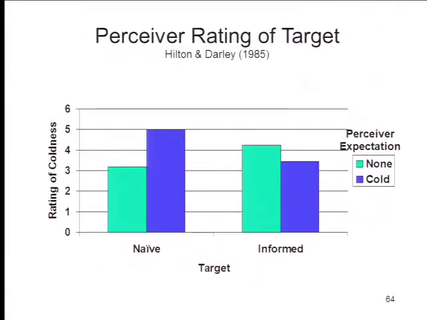But in the informed condition, where they went into the target and said, gee, I don't know where he got this idea, but he thinks you're kind of cold, what happened was that the targets engaged in behavior intended to counteract that impression, deliberately tried to persuade the person that they weren't cold, that they were warm and gregarious and extroverted and all these kinds of things, so that the perceivers' ratings of coldness are a lot more even-handed.